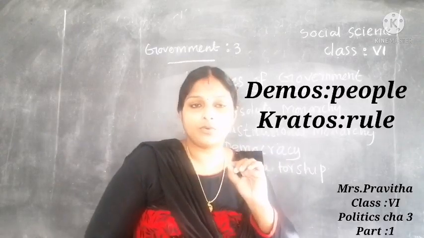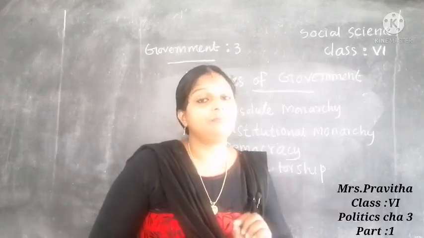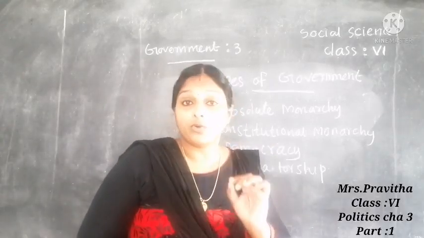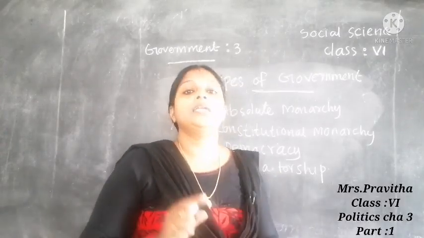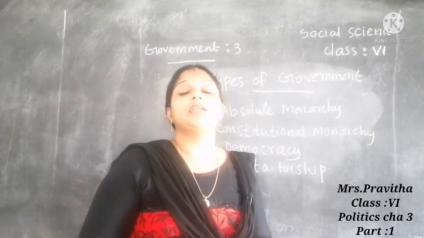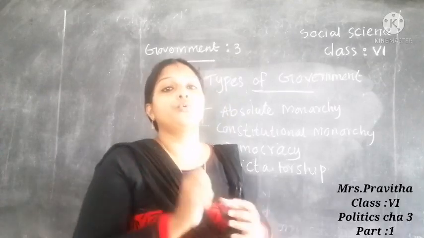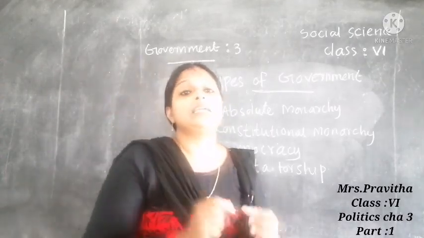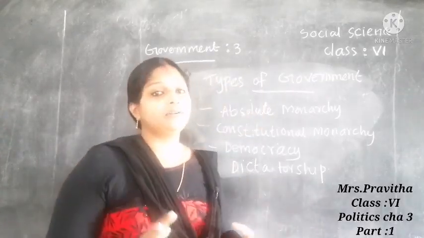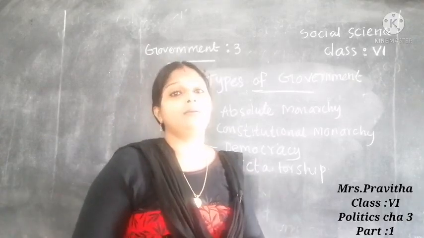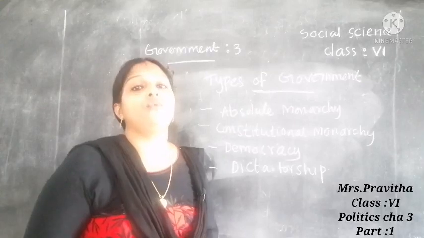So what is democracy? Democracy is the form of government where rulers are elected by the people. It is derived from the Greek words demos and kratos. Demos means people, kratos means rule. Therefore democracy means people's rule. India is the best example for a democratic country. Many countries in the world follow the democratic form of government. Three-fourths of the countries in the world are following it.